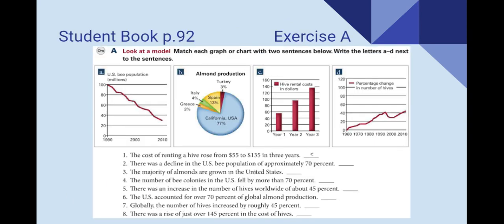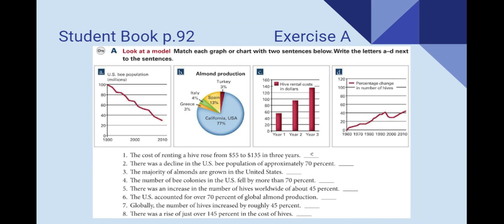Okay, now we're going to go to student book page 92, exercise A. Here, we're going to match each of the graphs or charts with two of the sentences below. Please write the letters A to D next to the sentences. For example, number 1, the cost of renting a hive rose from $55 to $135 in 3 years. We know that is picture C, hive rental costs in dollars. Now pause the video and work on the rest, please.